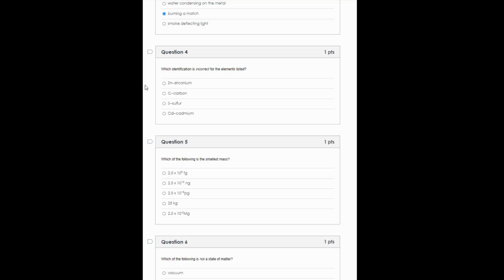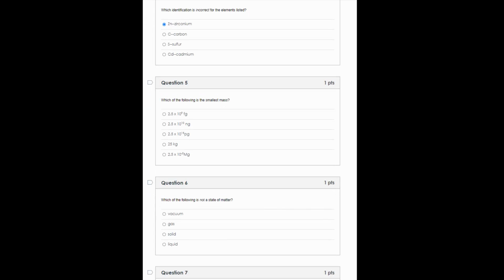Which identification is incorrect for the elements listed? Well, Zn is zinc. It is not zirconium, so that is incorrect. C is carbon, S is sulfur, and Cd is cadmium.